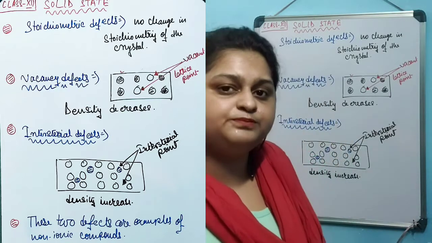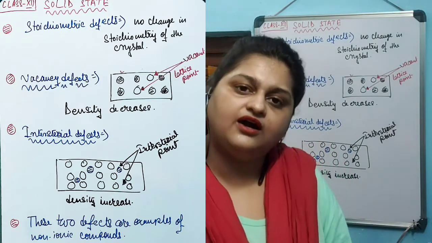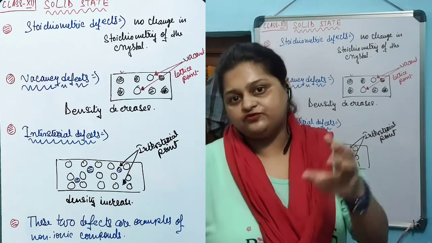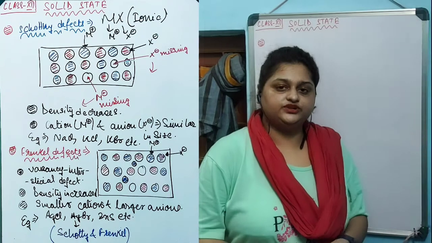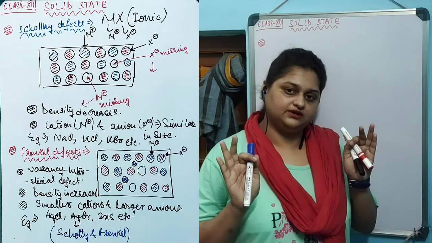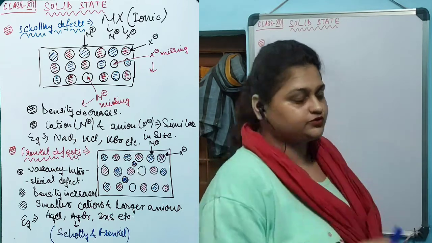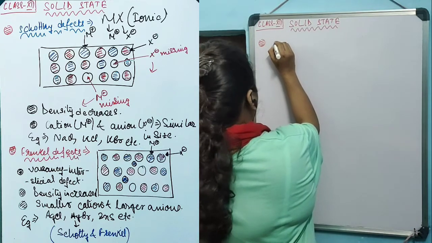In ionic compounds, there are two different types of defects known as Schottky defects and Frenkel defects. We are going to study them now. The next two defects that we are going to study are exclusively for ionic crystal compounds. The first one is the Schottky defect.